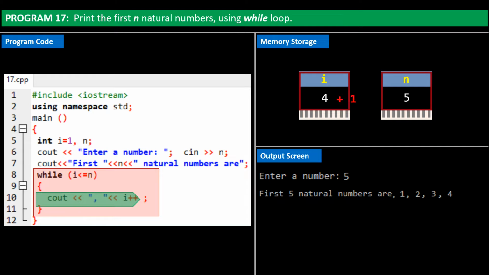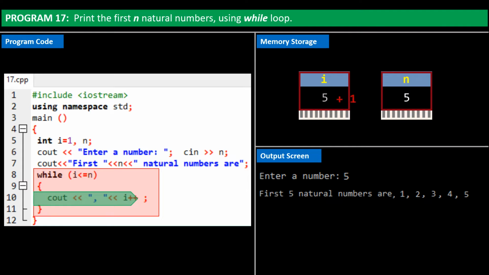i now becomes 5. Program control returns to top of loop, checks if i is less than or equal to n, i is 5, and n is 5. It means i is equal to n. So control once again enters the while loop. On output screen, it prints a comma, followed by the value of i, that is, 5. The value of i is increased by 1.